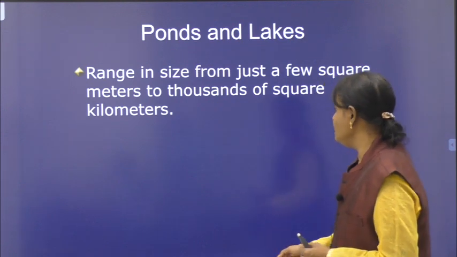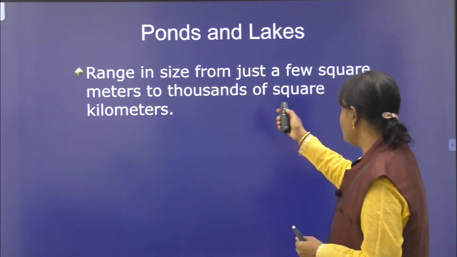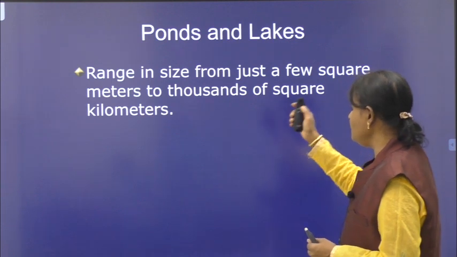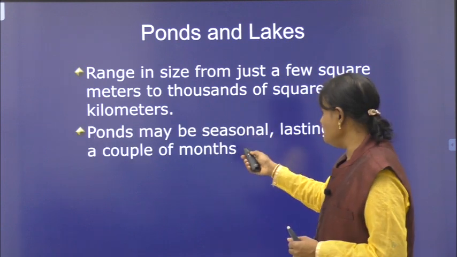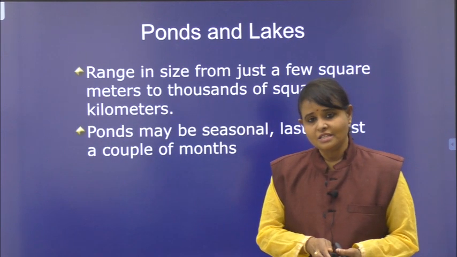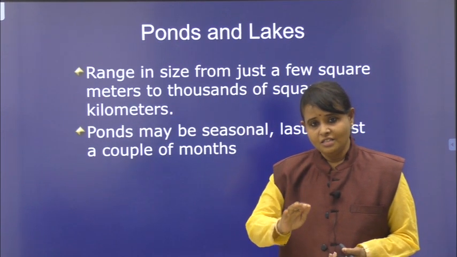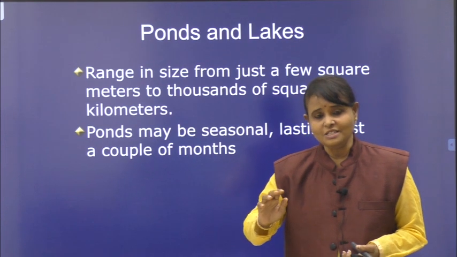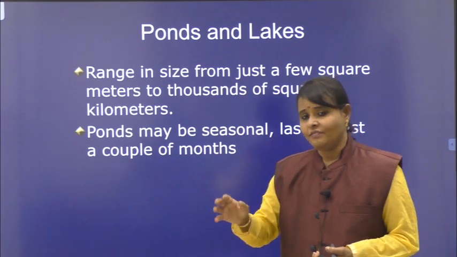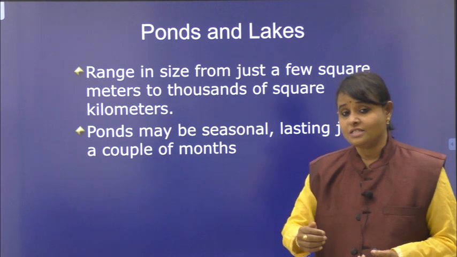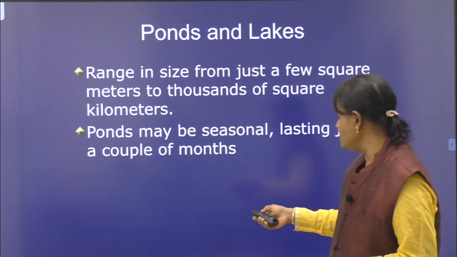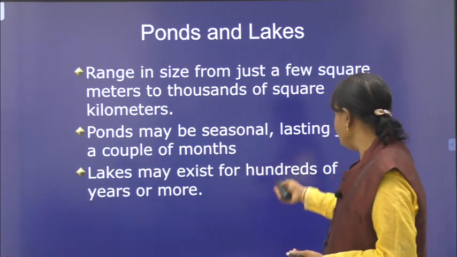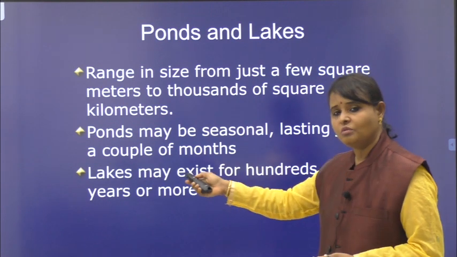Now you can see the size. Range in size from just a few square meters to thousands of square kilometers. The ponds may be seasonal. Seasonal means they stay only for 6 months. After 6 months they get dried, when compared to lakes. But the lakes are permanent. When compared to these ponds, you can see they are even larger. They exist for hundreds of years or more.